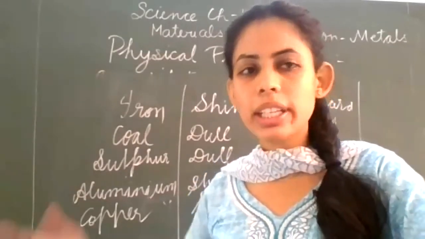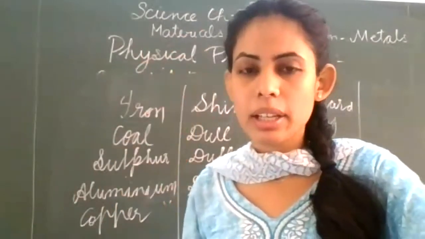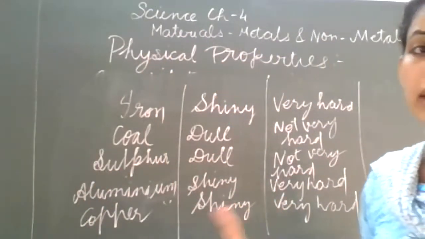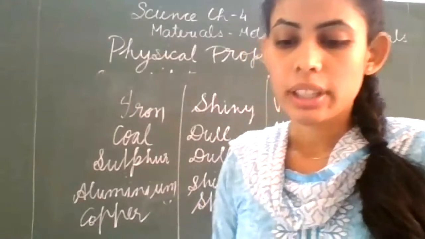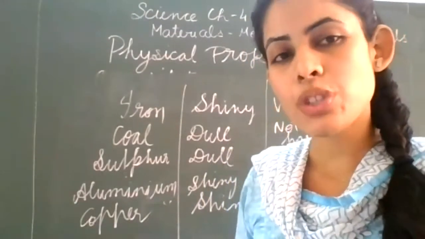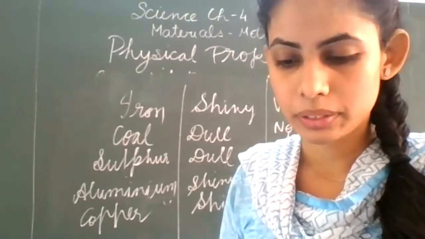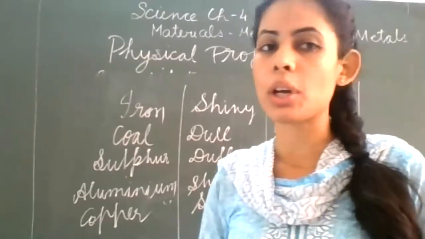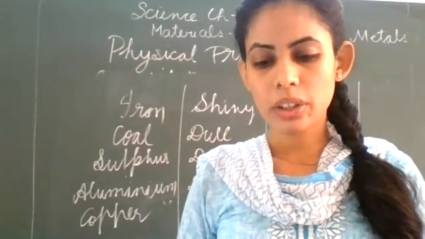Clear? So it has a shiny appearance, but the other non-metals are not shiny, they are dull in nature. So iodine has natural luster. These are the exceptional cases for the metals and non-metals. Okay?